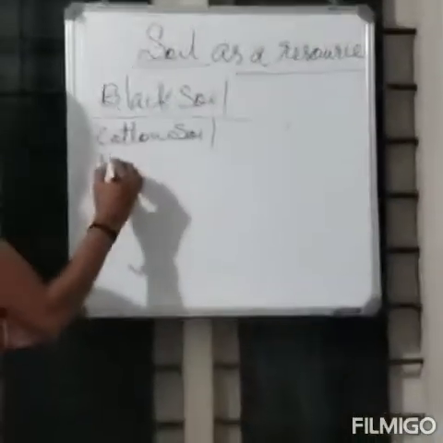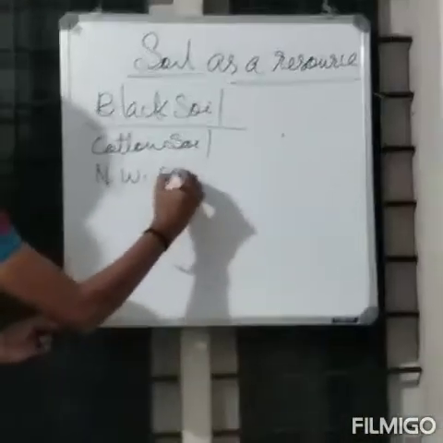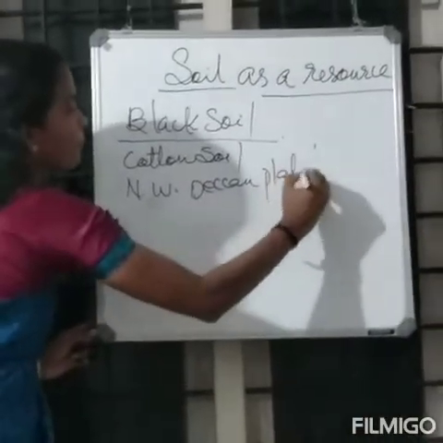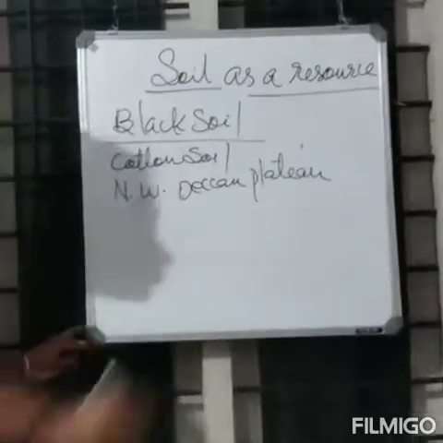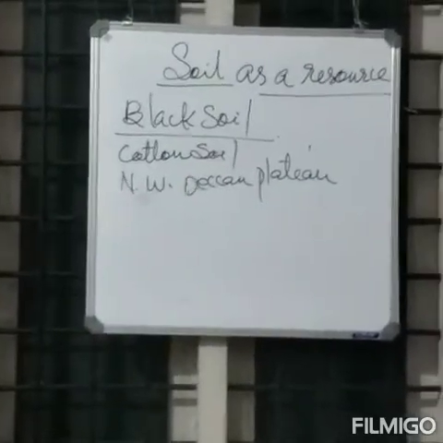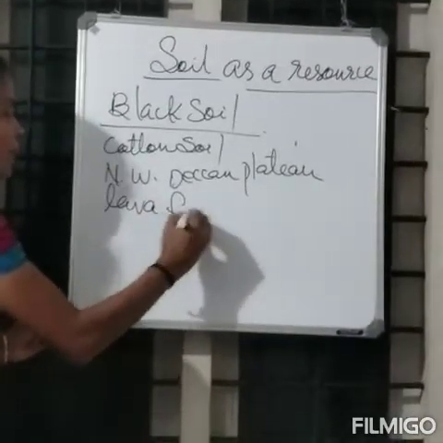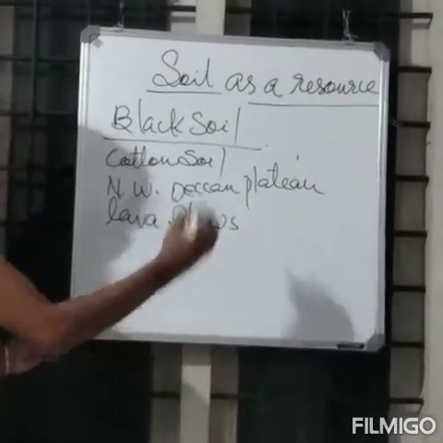This soil is spread over the northwestern part of the Deccan Plateau. It is made up of lava flows.